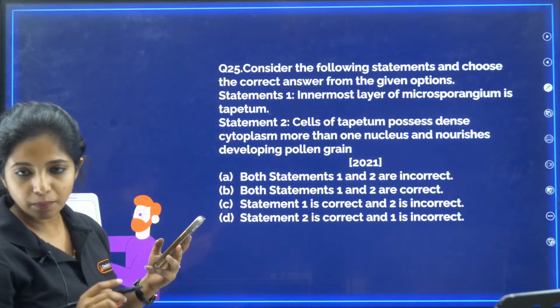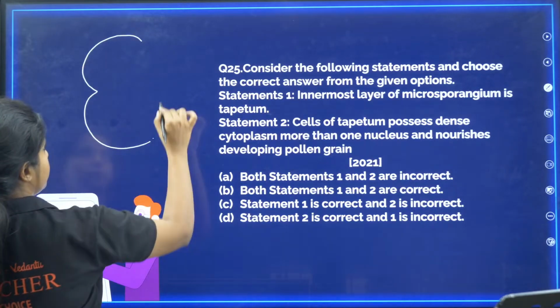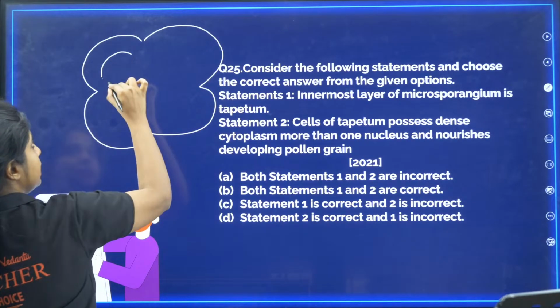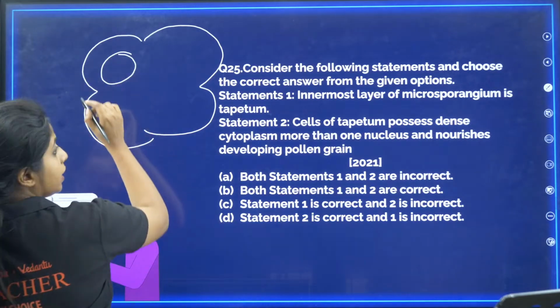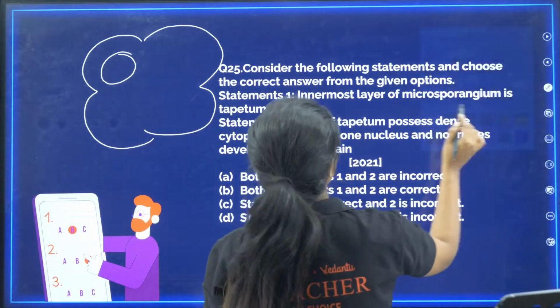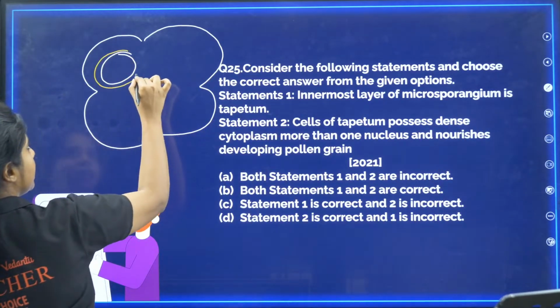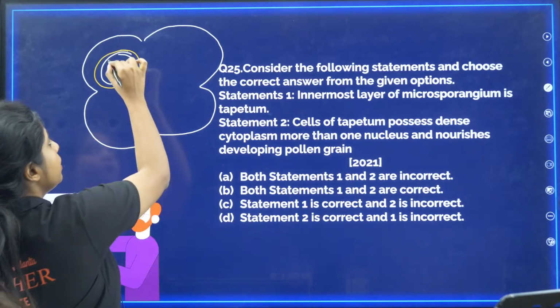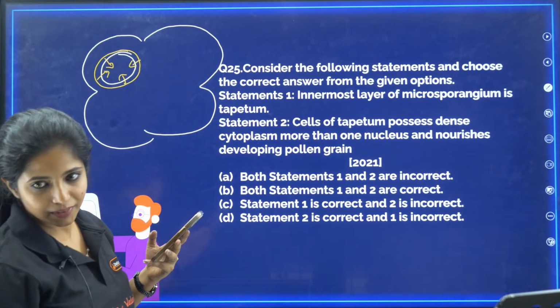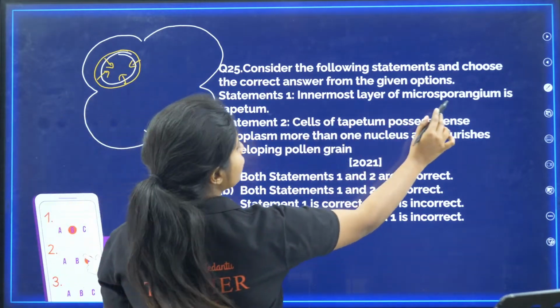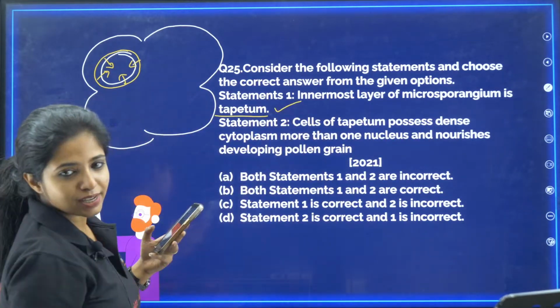If you talk about Microsporangium, suppose this is the anther. This is the sporogenous tissue where the pollen grains are going to be formed. Outside that, a covering is there which is known as tapetum. Tapetum is the one that will be nourishing these cells which are going to form the future pollen grains. So the innermost layer of Microsporangium is tapetum. How do you understand?